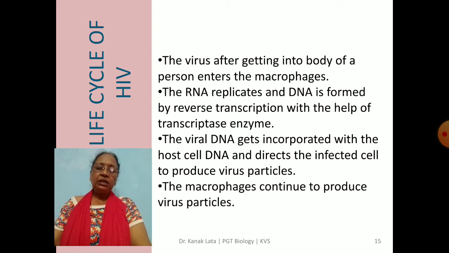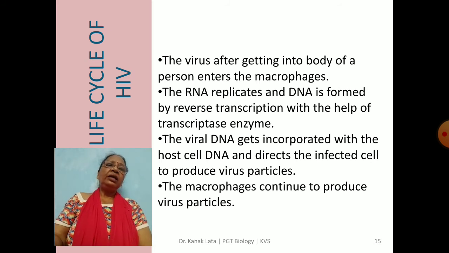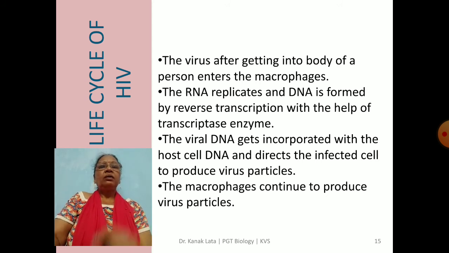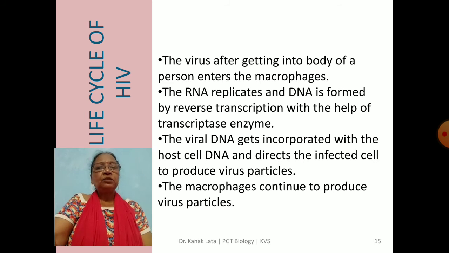Why? Because you know that in the central dogma the DNA information is copied by RNA, then from RNA the protein is synthesized. So unless this virus replicates and DNA is formed, there will be no showing of its characteristic features. So first this RNA replicates and DNA is formed by reverse transcription with the help of the reverse transcriptase enzyme.